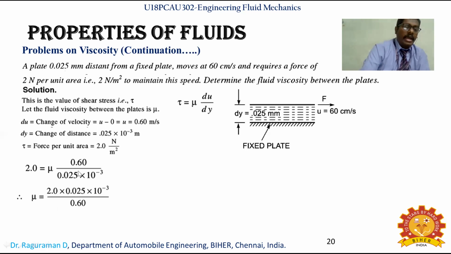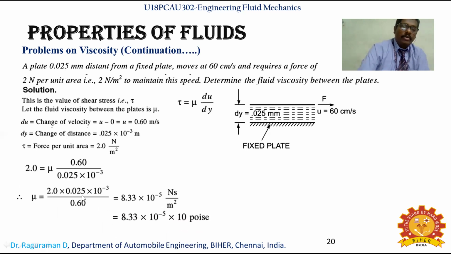Take the other things to the other side, so that it gets multiplied here and comes into the denominator. By calculation you get the fluid viscosity value in Newton second per meter square, and we know 1 Newton second per meter square is equal to 10 poise. So you multiply by 10 to convert into poise, and the final value is represented in poise.